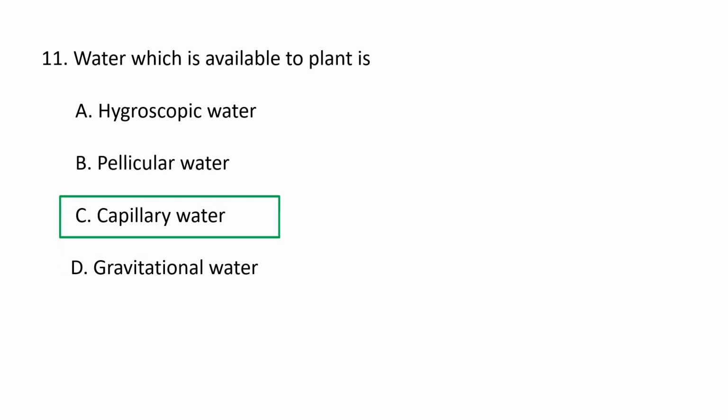Capillary water is held in the pores that are small enough to hold water against gravity but not so tightly that roots can't absorb it. This water occurs as a film around the soil particles and in the pores between them, and is the main source of plant moisture. As this water is withdrawn, the larger pores drain first. So C is the correct option.